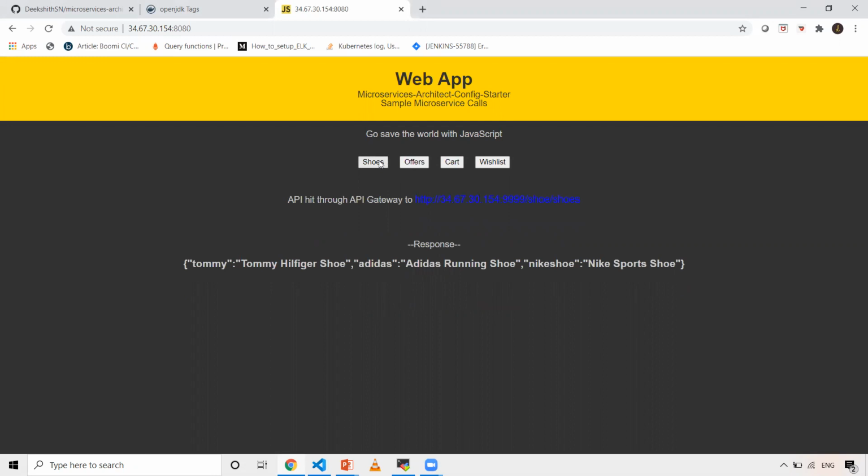So this is the advantage. Let's say you have any problem with shoes. You'll know which microservice to go to, where I need to change the code, and where I need to check the code.